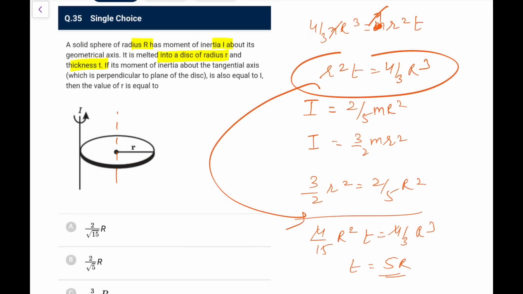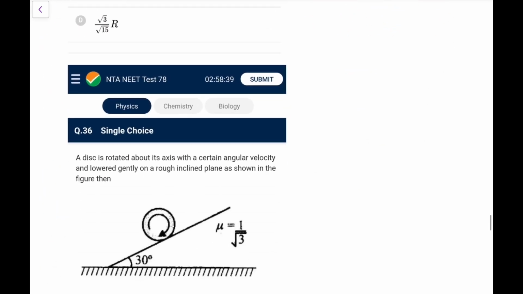But you were asked for a small r. So for small r, r square is 4r square by 15, so that comes out as 2r by root 15. So go for option A. I had solved for t, it is asking for r, which was simple, you could have just equated I only.